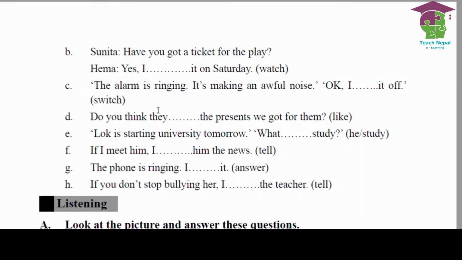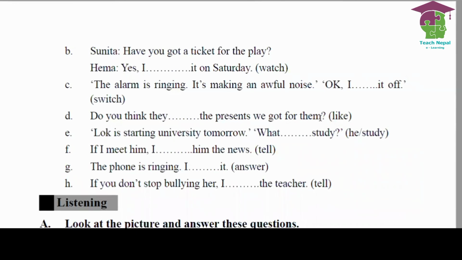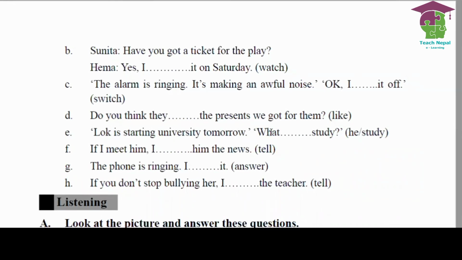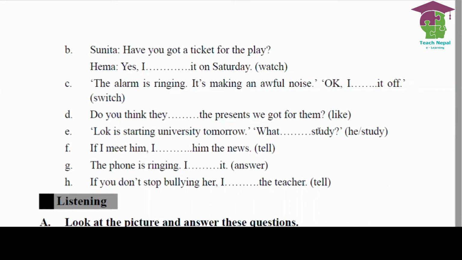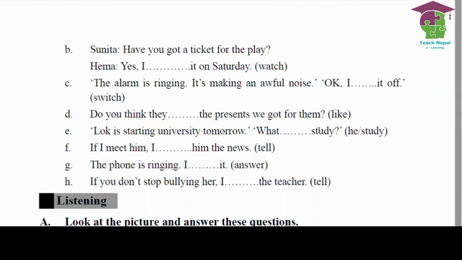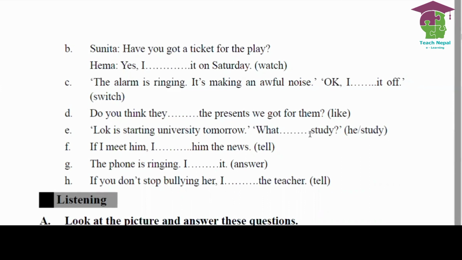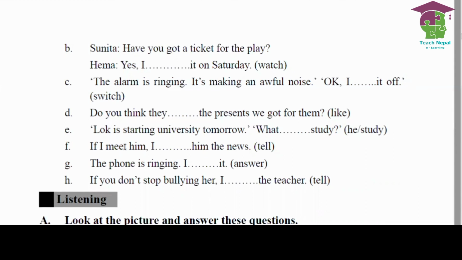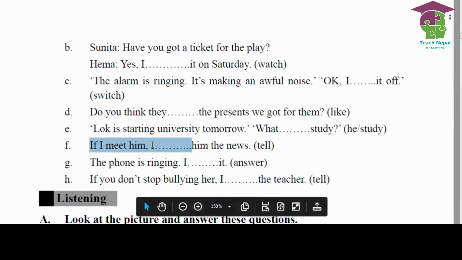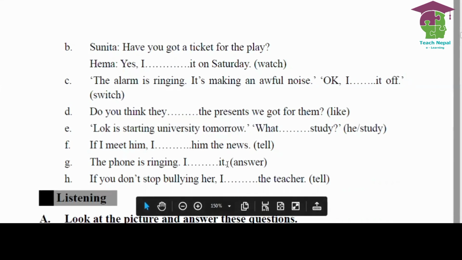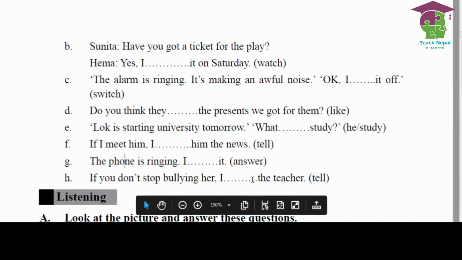Number D, do you think that the present we got for them, they will like, right? Look, he's starting university tomorrow. What will he study? Or what's he going to study, we can say, instead of will. Will is not sure, right? Not planned. But what is he going to study, right? Starting already planned. If I meet him, I'll tell him the news. The phone is ringing. Conditional structure, will is used. The phone is ringing. I'll answer it. If you don't stop bullying her, I'll tell the teacher. In this way, you can do the grammar exercises.